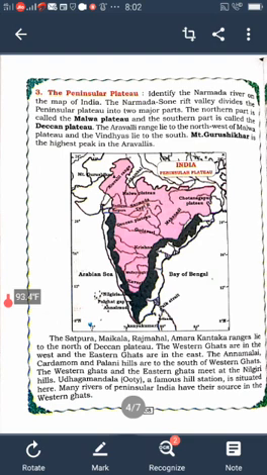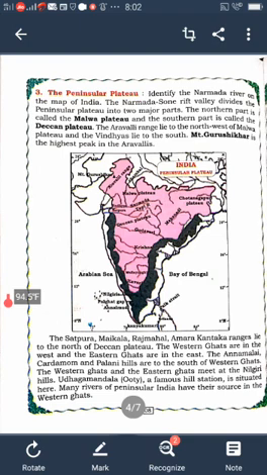The Western Ghats in the west and the Eastern Ghats in the east. Annamalai, Cardamom and Palani hills are in the south of Western Ghats. Western Ghats and Eastern Ghats meet at Nilgiri Hills. Udagamandalam or Ooty, a famous hill station, is situated here. Many rivers of Peninsular India have their source in the Western Ghats.